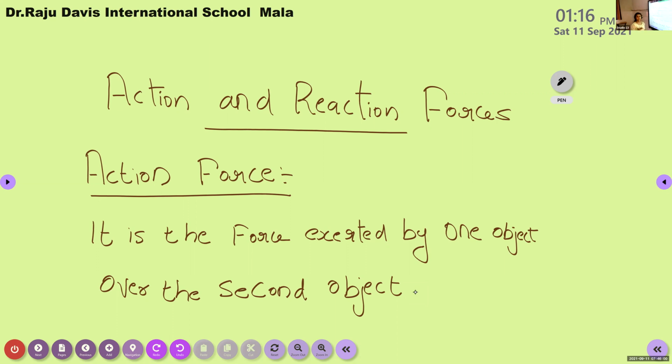Then, what do you mean by reaction force? Try to form a definition by yourself. The force exerted by the second object over the first object. Very good. Reaction force is also a force, but it is the force exerted by the second body or second object over the first object. So action force is the force exerted by the first object over the second object.